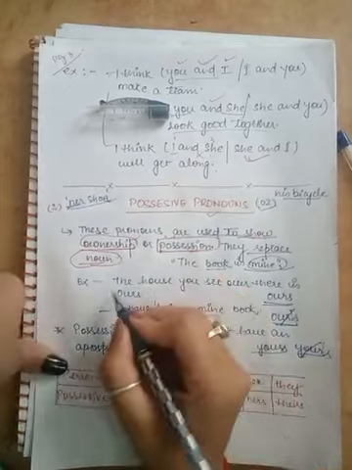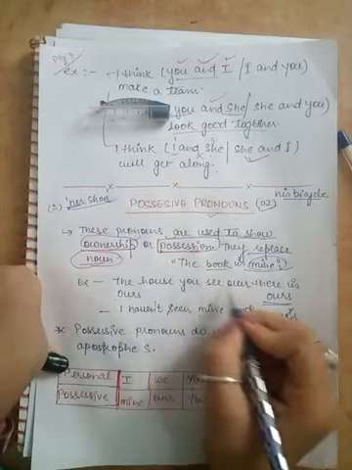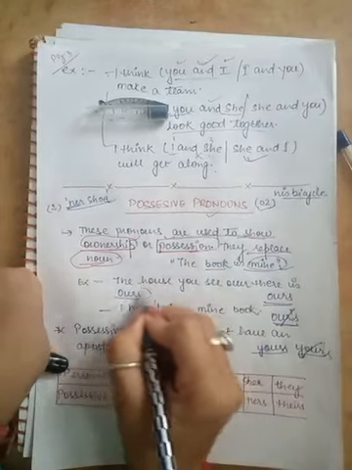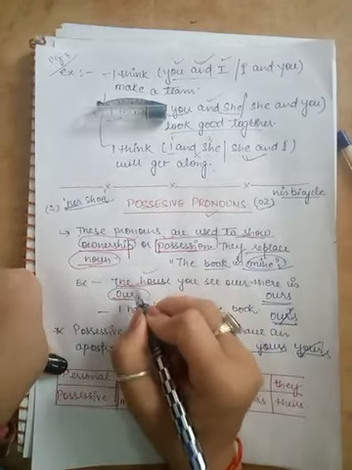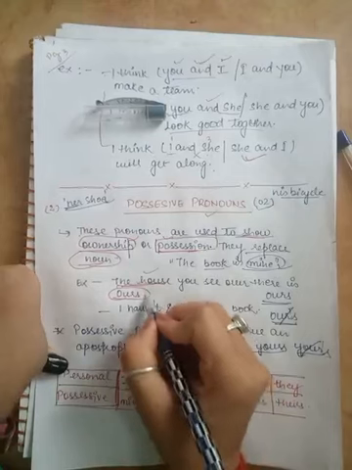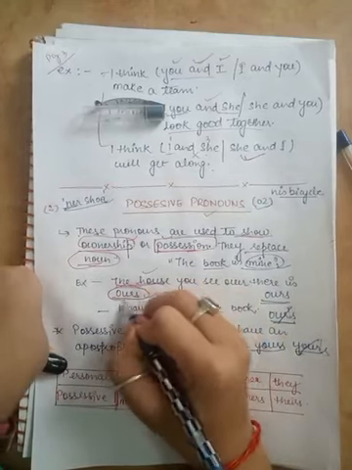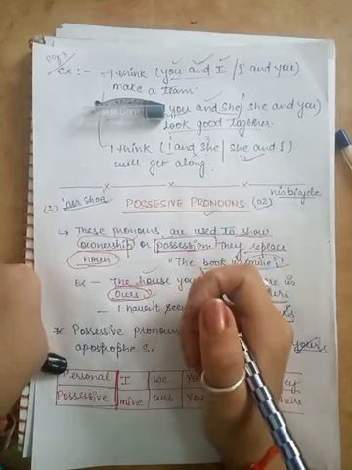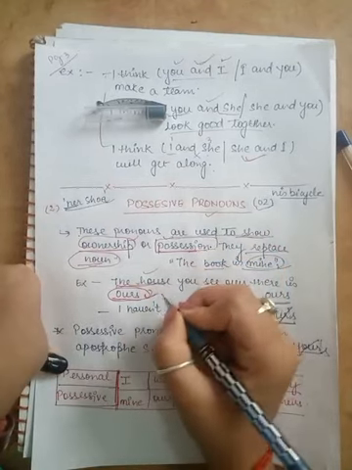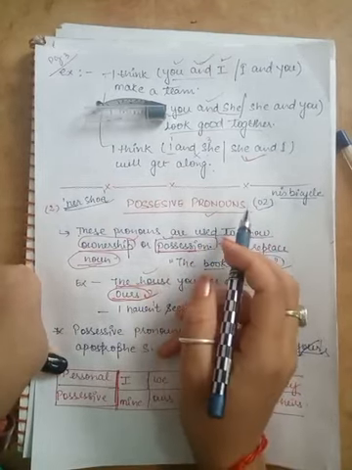For example, if I say the house you see over there is ours, this word ours clearly gives an idea about possession or ownership. Hence, this becomes the possessive pronoun.